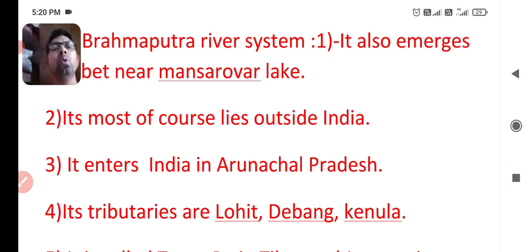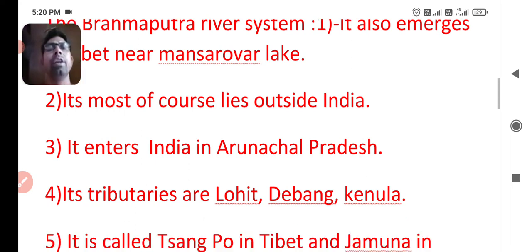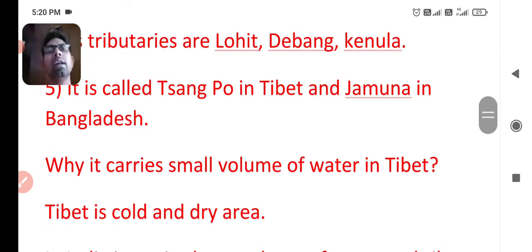And its tributaries are Lohit, Dibang and Kenula. So here is a question for you. Zaskar, Nubra and Hunza are the main tributaries of which river? I think you have answered, and your answer is the Indus river.